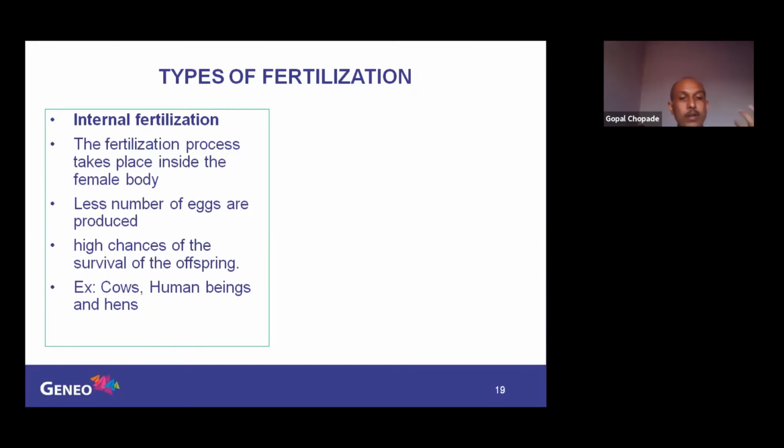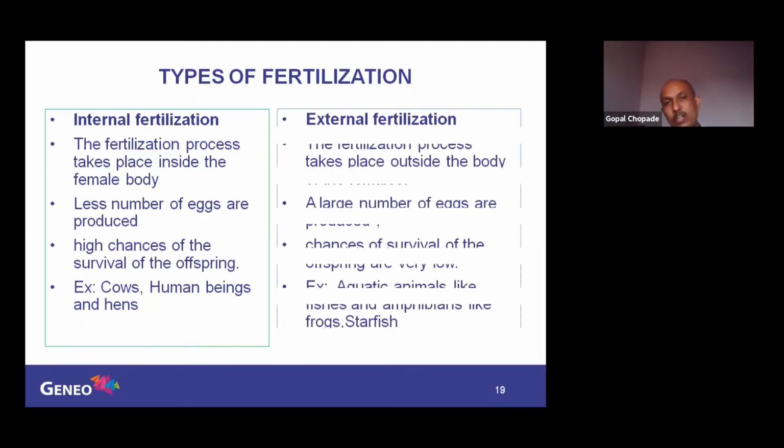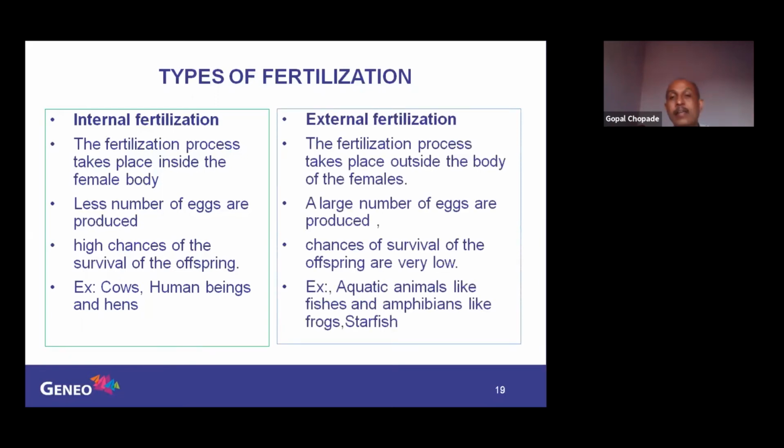Give the examples: cow, human beings, and hens. All of these have internal fertilization. A very important question: what is internal fertilization? Give an example, and give the difference between internal and external. In external fertilization, the fertilization process takes place outside the body of the female, whereas internal fertilization is inside the female body.